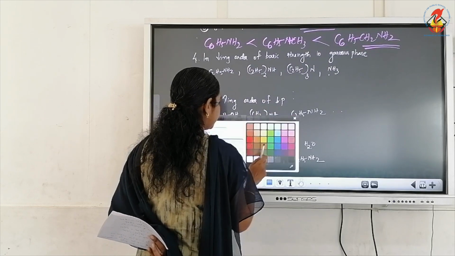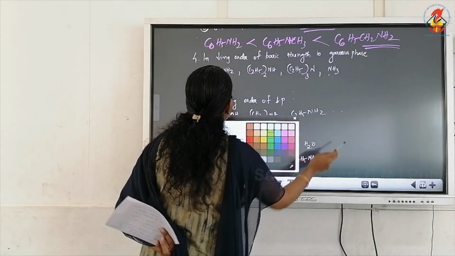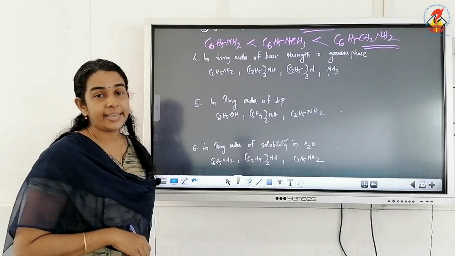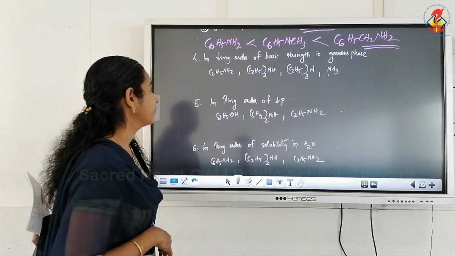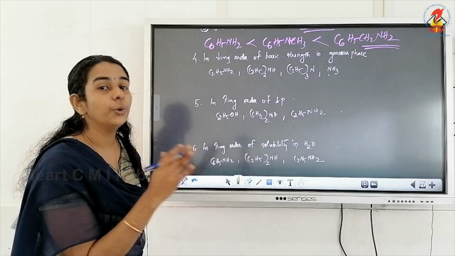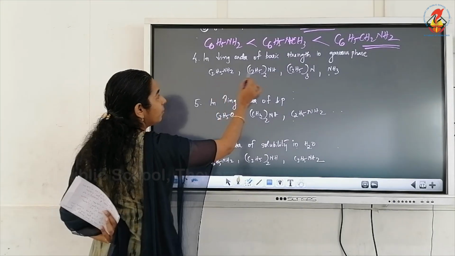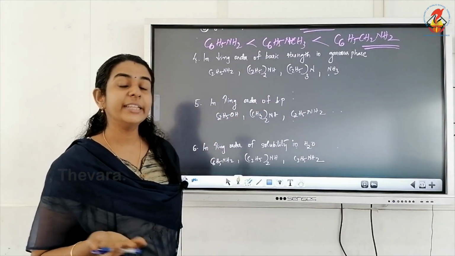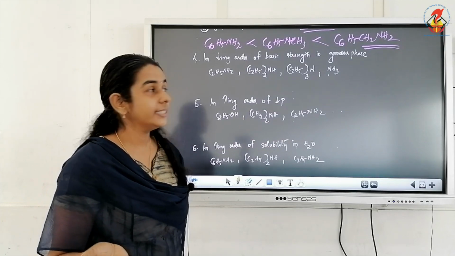Now the fourth question is to arrange in the decreasing order of basic character in gaseous phase. In the decreasing order means from higher to lower. So which is more basic here? In gaseous phase we need to consider only the number of alkyl groups, isn't it?